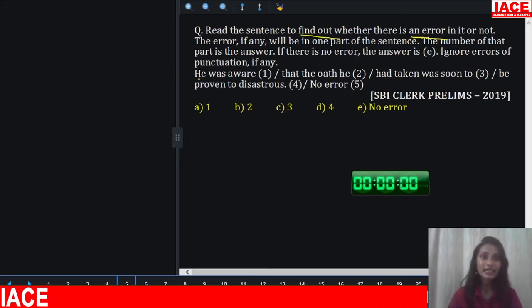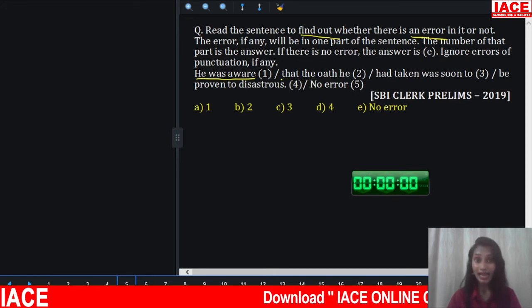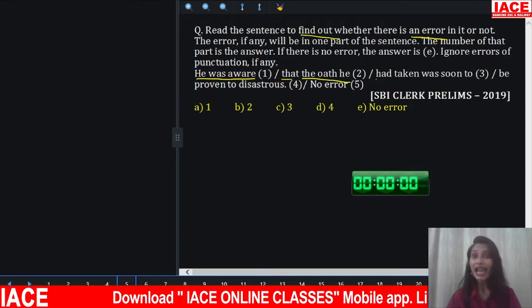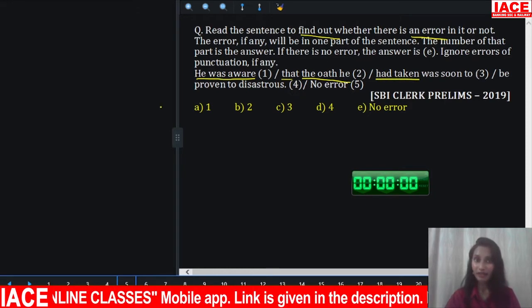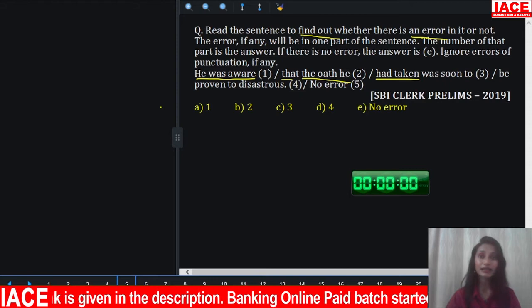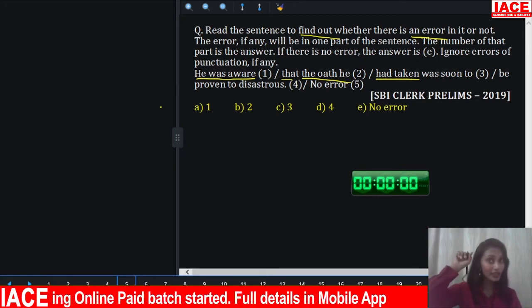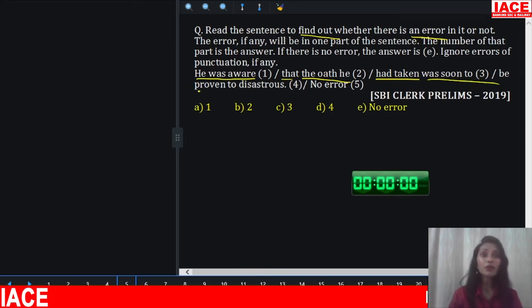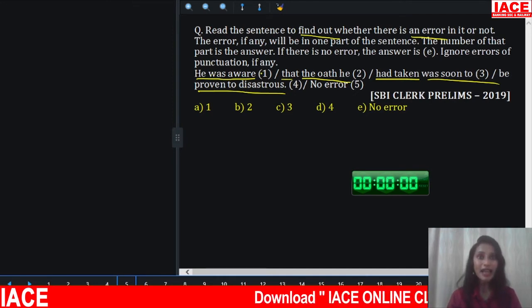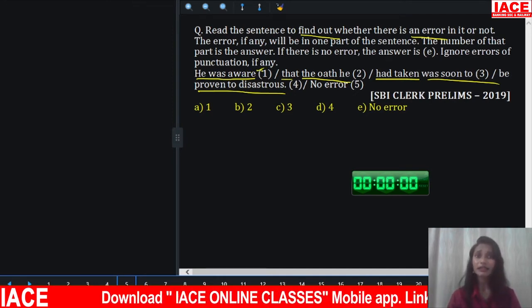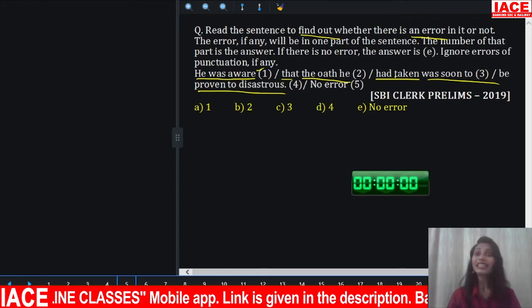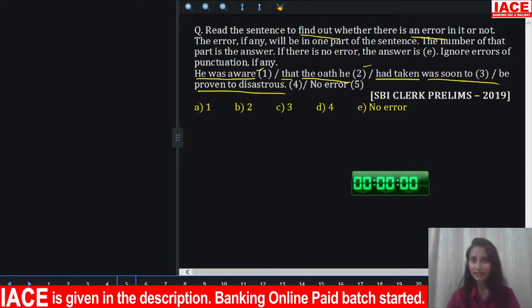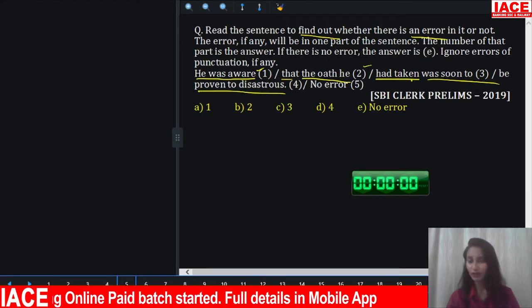Look at the sentence. He was aware, past tense, okay, that the oath he had taken, past perfect, was soon to be proven too disastrous. What is the error? Let's see this. He was aware. It's correct. There is no error here. That, what is that? The oath he had taken. Till this part it is correct. The oath he had taken, had plus V3, past perfect.